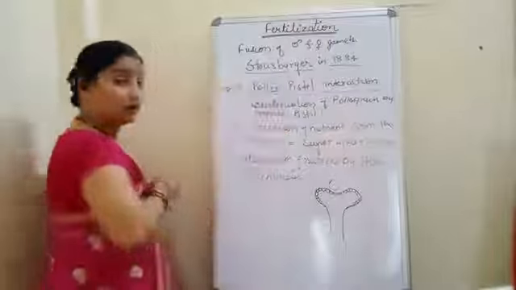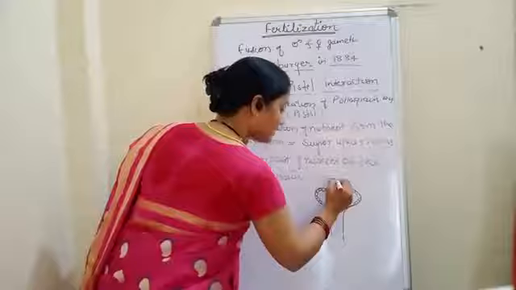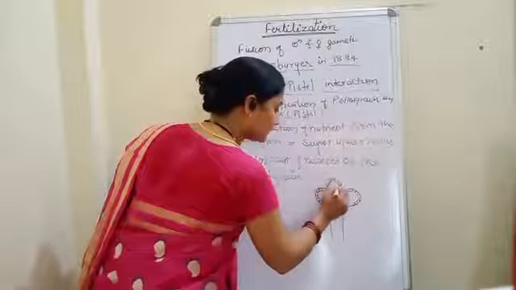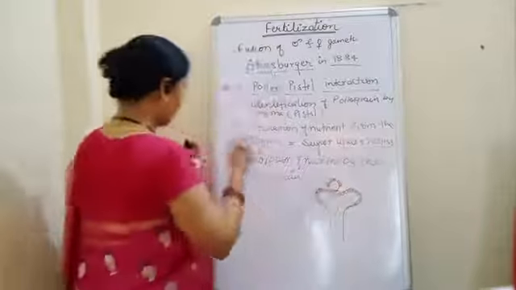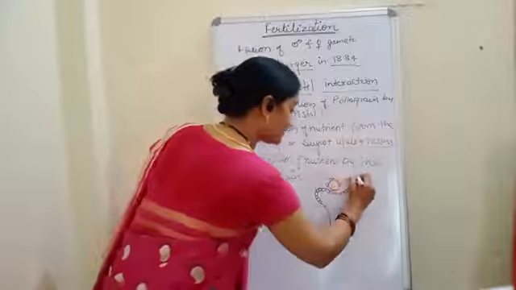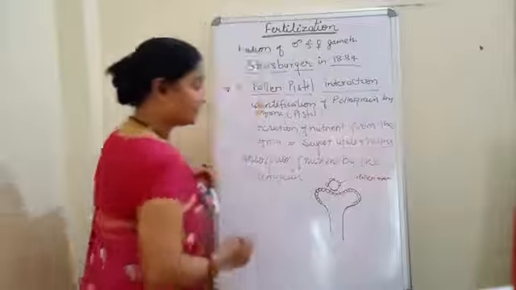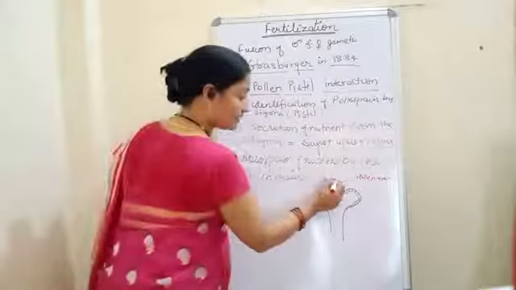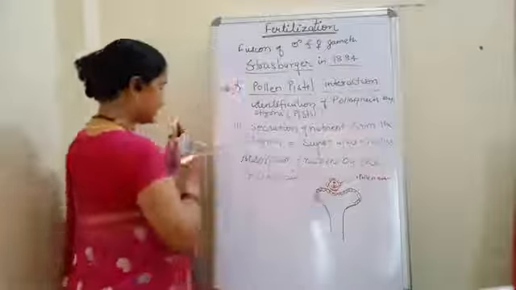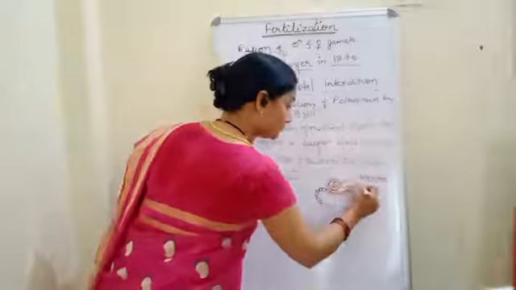Now we all know that the pollen grain consists of the intine as well as the exine, and it contains a germ pore. Now this is the pollen grain. If it is a two-celled structure, this is vegetative, this is generative, and then it consists of the germ pore.